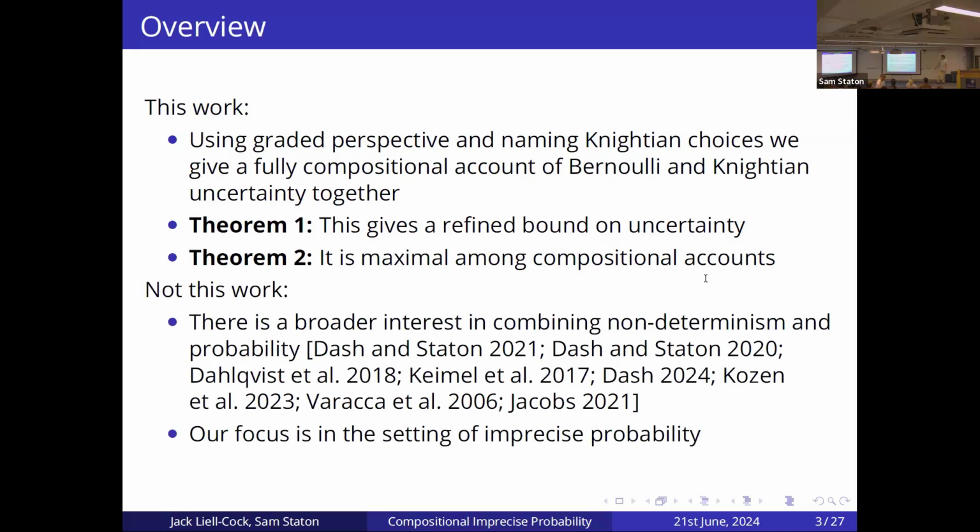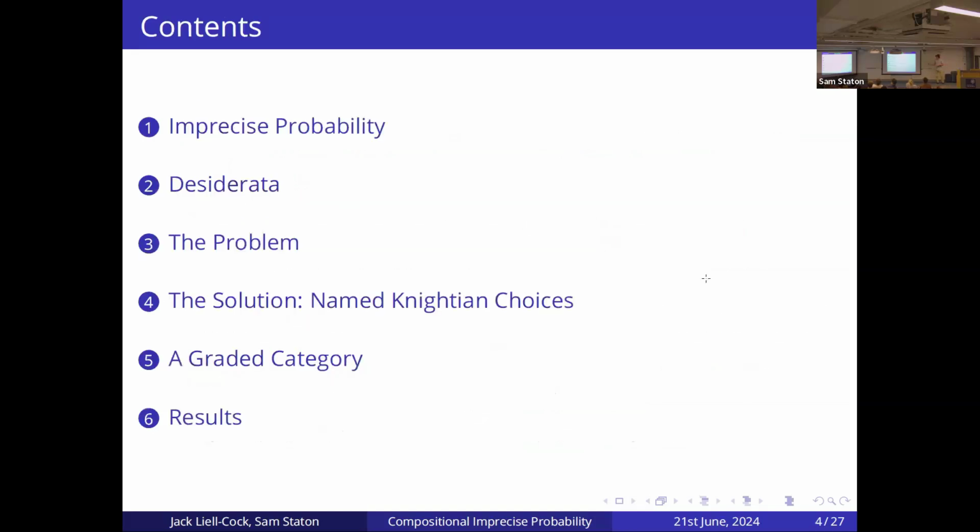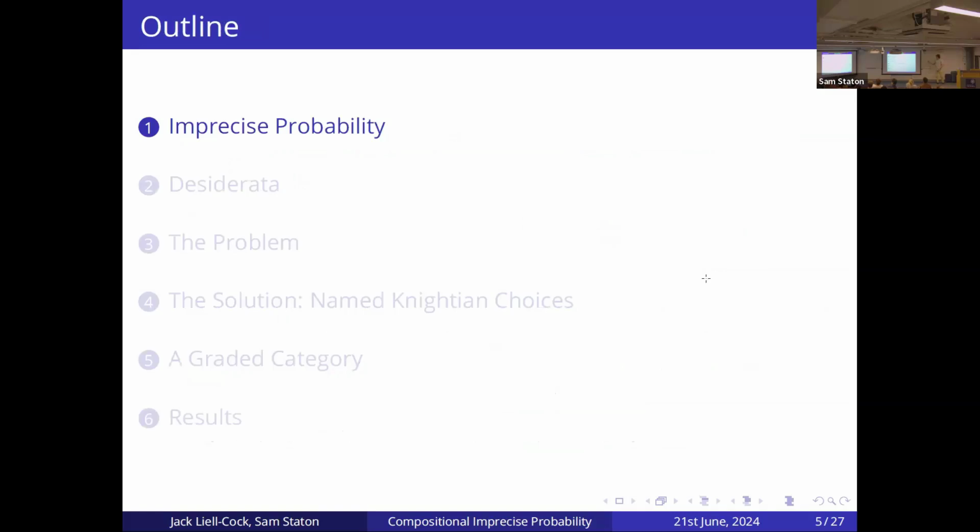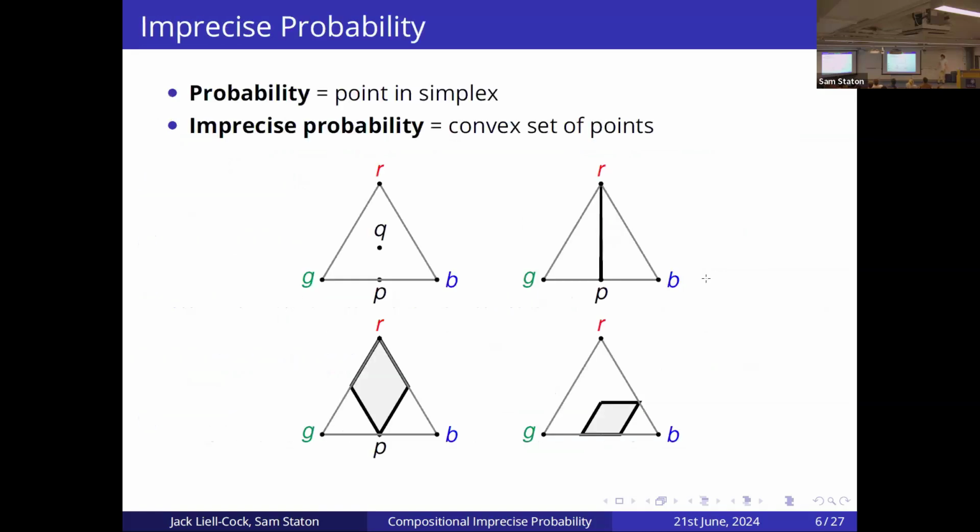Just to give a brief overview of other work, which is related but not quite this work: there's a much broader interest in combining non-determinism and probability, say, probabilistic databases and all that. But in this work, we're primarily focused on the imprecise probability case, so a compositional language which can support imprecise probability. To start with, what is imprecise probability?